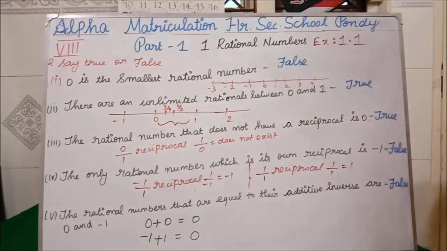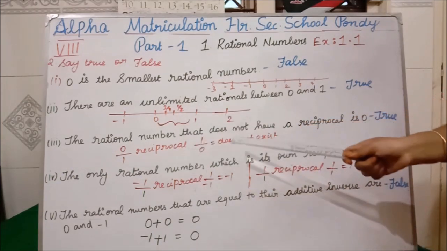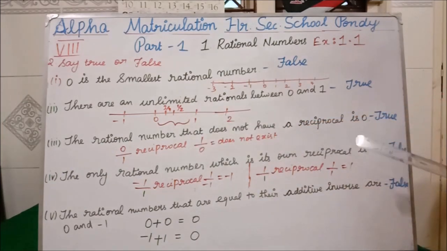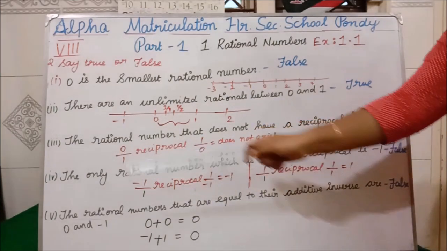Now the third question: the rational number that does not have a reciprocal is 0, they are saying. Let us see. First, 0 is a rational number, so the denominator should be 1.